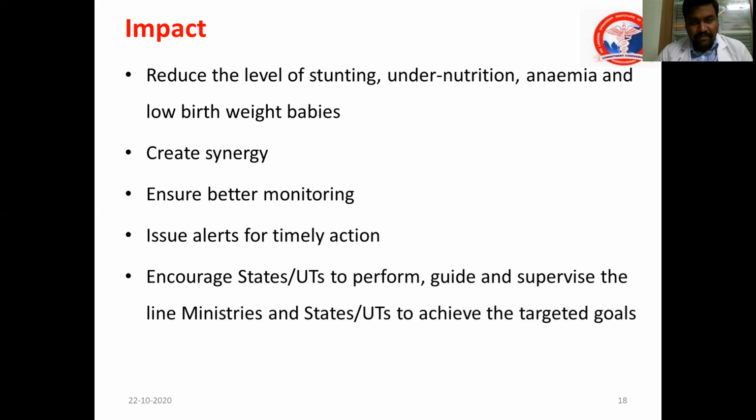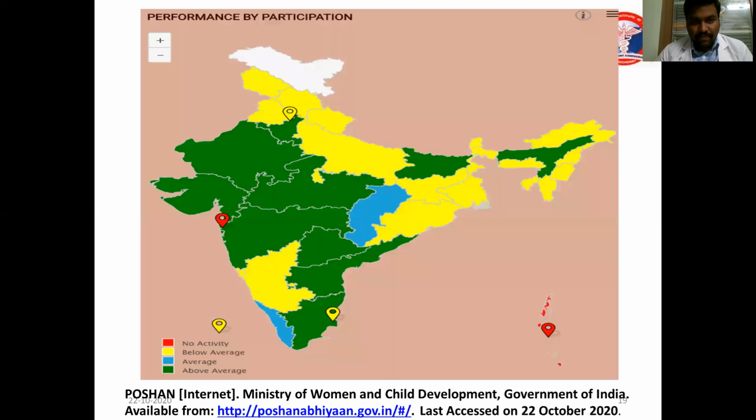This is the impact that we expect if the program is rolled out and successfully implemented, and the end result might be this. Okay, this I assessed in 2020: what is the percentage of participation by each state in India under Poshan Abhiyaan.